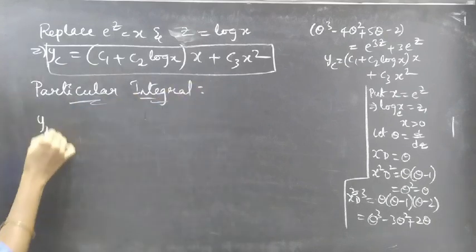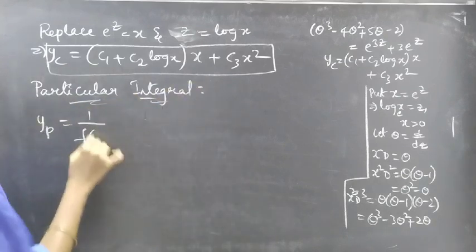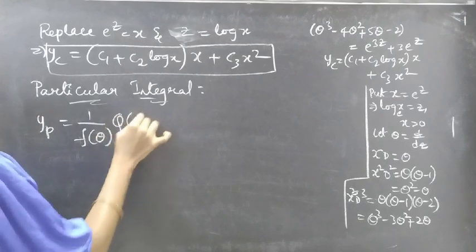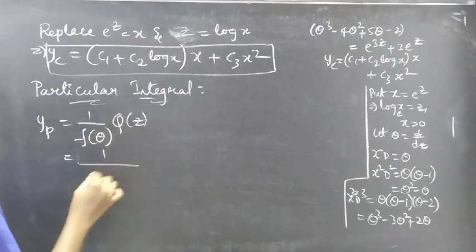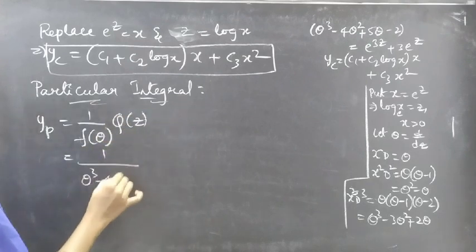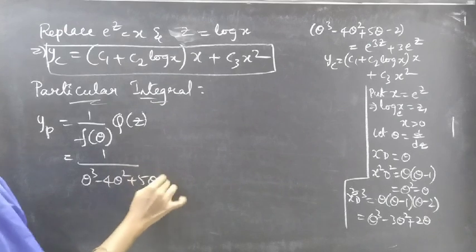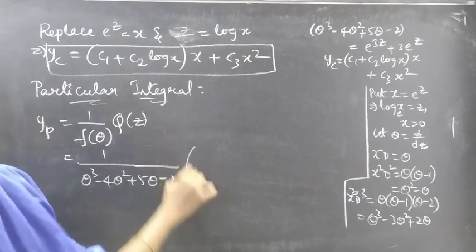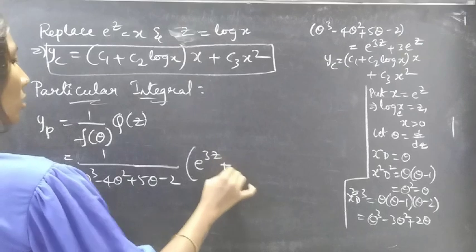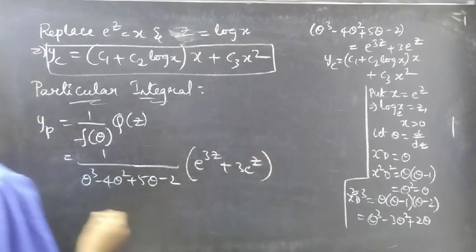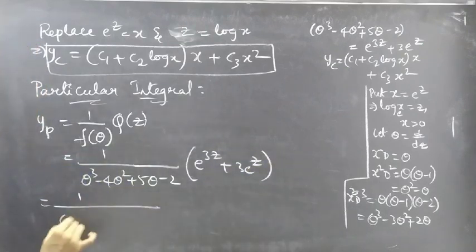We'll find yp using 1 by f of theta into q of z, where f of theta is theta cube minus 4 theta square plus 5 theta minus 2, and q of z is e power 3z plus 3 e power z, right? We can write it as 1 by f of theta